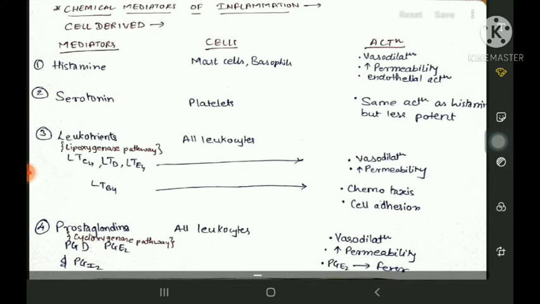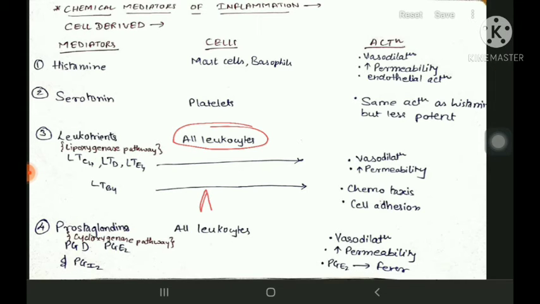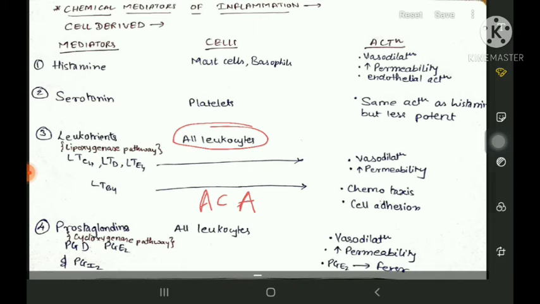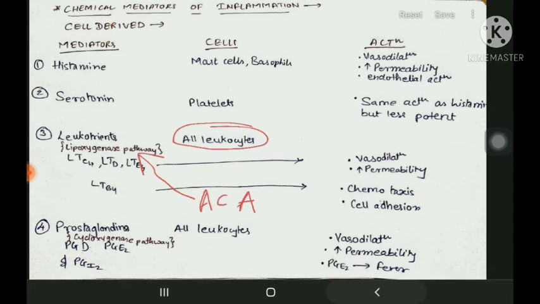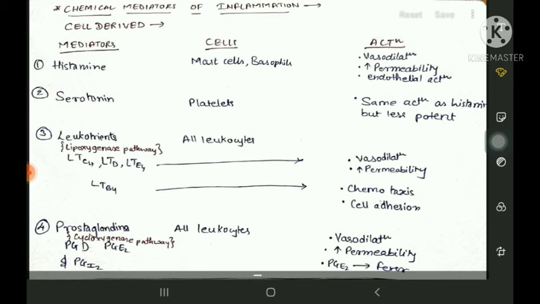So basically, whenever there is an infection or inflammation, the leukocyte will be activated, and from the leukocyte's cell membrane there is release of arachidonic acid due to the action of phospholipase A2. This arachidonic acid can undergo two pathways, the lipoxygenase pathway or the cyclooxygenase pathway. Depending on which pathway it undergoes, it will give rise to leukotrienes and prostaglandins.